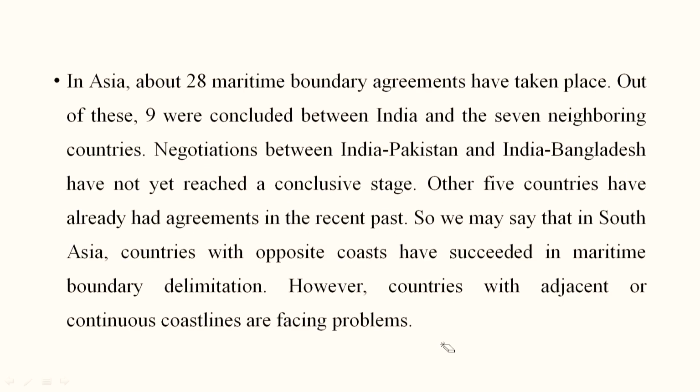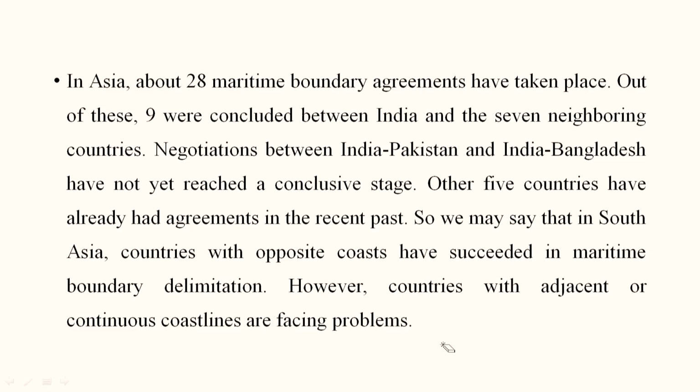In Asia, about 28 maritime boundary agreements have taken place. Out of these, 9 were concluded between India and 7 neighboring countries. So there are different Asian states and they have settled these issues by mutual agreement or bilateral agreement. Negotiations between India and Pakistan, and India and Bangladesh, have not yet reached a conclusive stage.